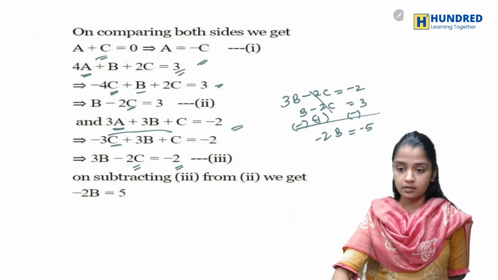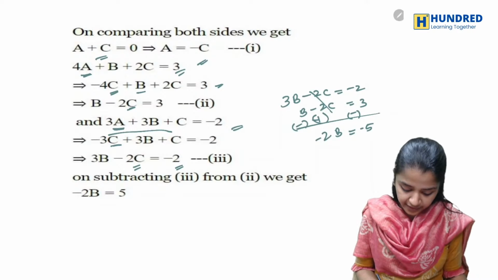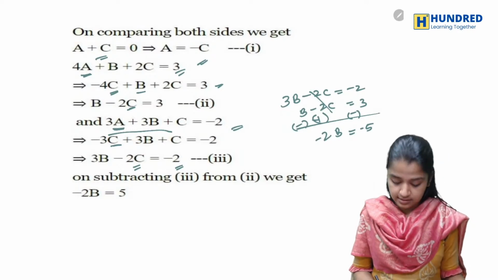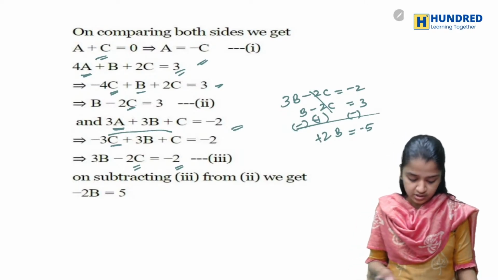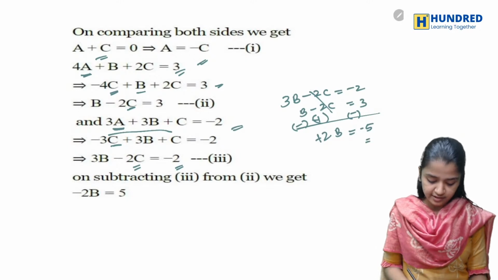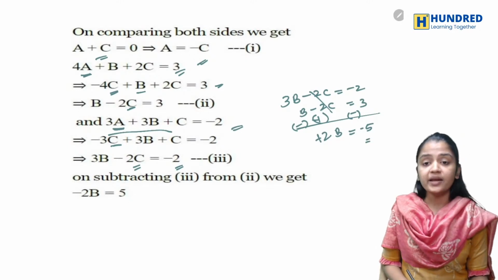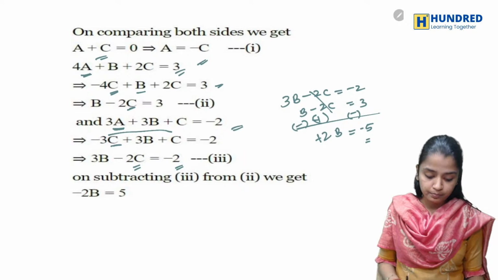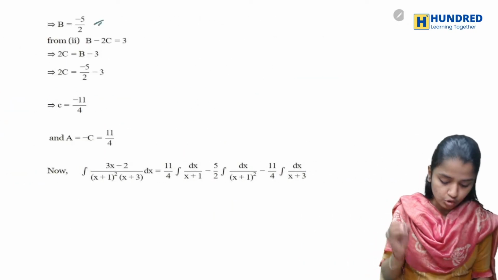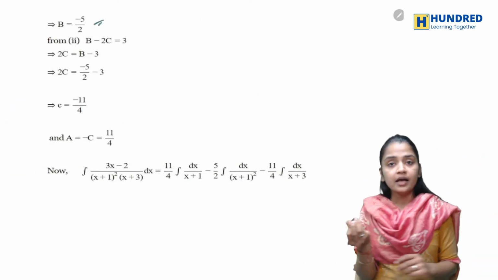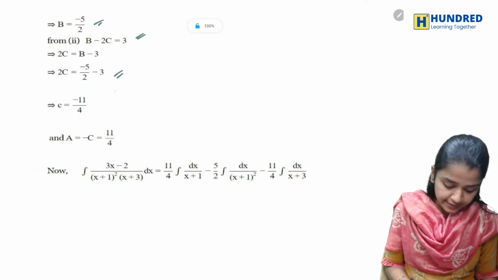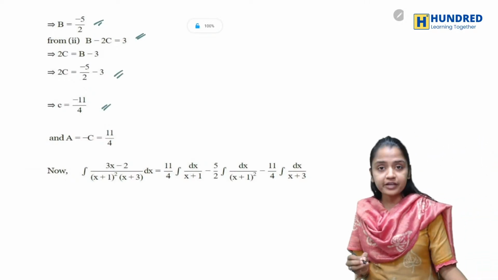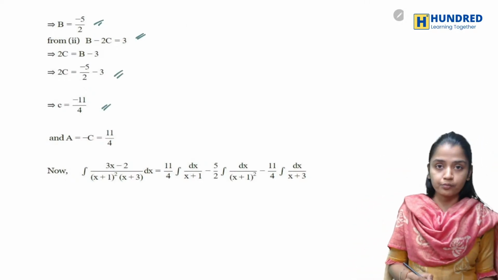Just a minute, sorry, it is plus 3 minus, so it is plus 2, so it is minus 5. So it is 2b only, so 2b is equal to minus 5, so b is equal to minus 5 by 2. When you substitute b in equation 2, you will get c. After getting c, you know that a is equal to minus c.